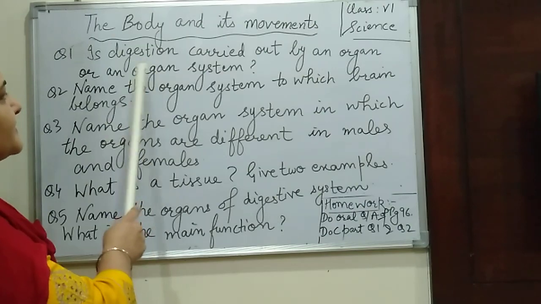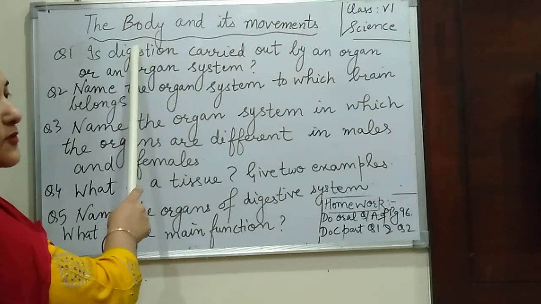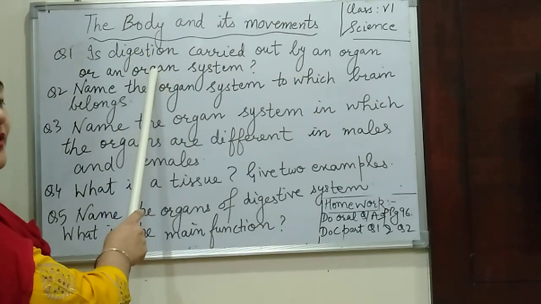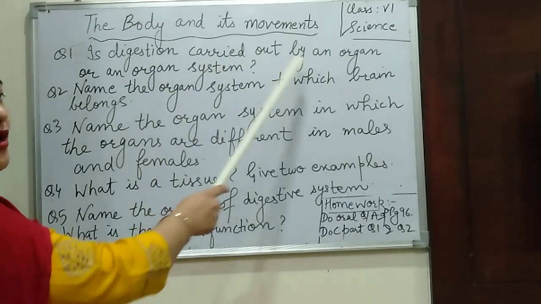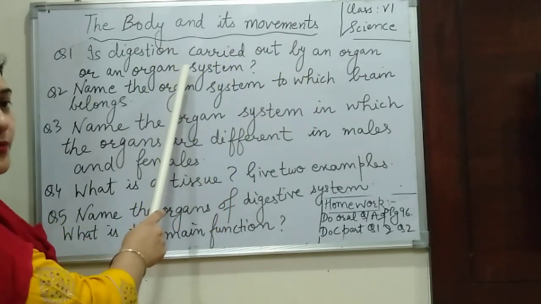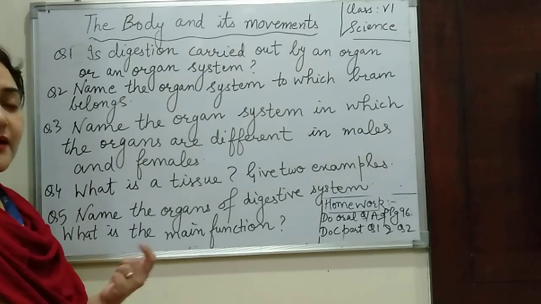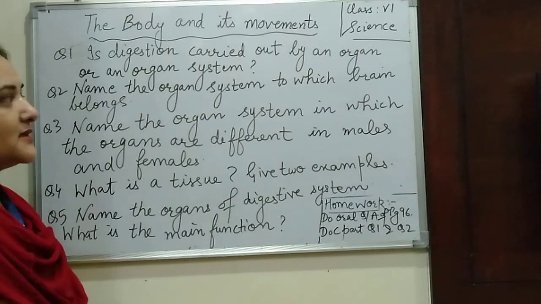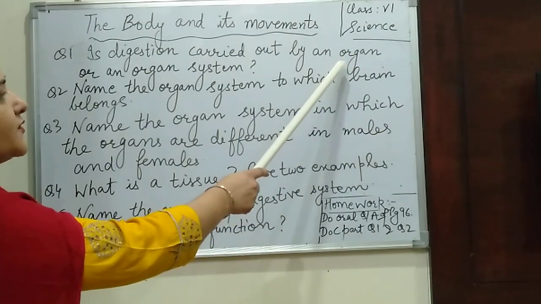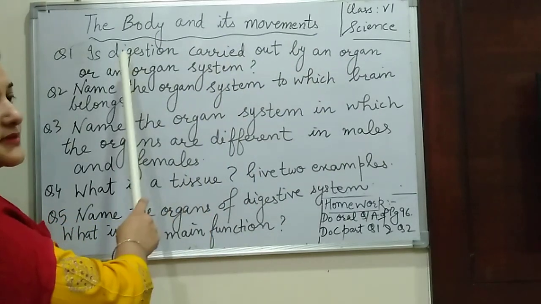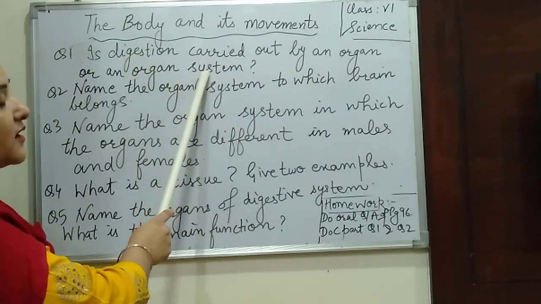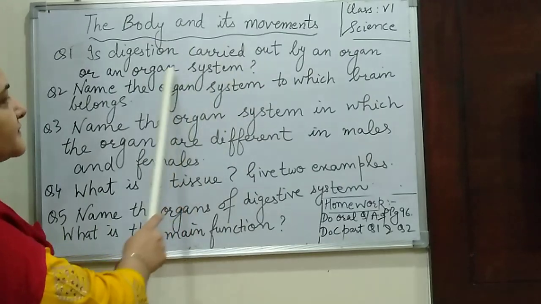तो organ system के अंदर हमारे पास ये जो digestion का process होता है, digestive system है, वो क्या करता है? वो digestion of food में help करता है. तो it is an organ system. ये एक organ ही है, एक organ से digestion नहीं हो पाता. जैसे stomach एक organ है, small intestine एक organ है, तो वो अपने आप ये digestion process continue नहीं कर सकते. They cannot carry out, they require a complete organ system. तो इसका answer क्या आएगा? It's an organ system which carries out the digestion.